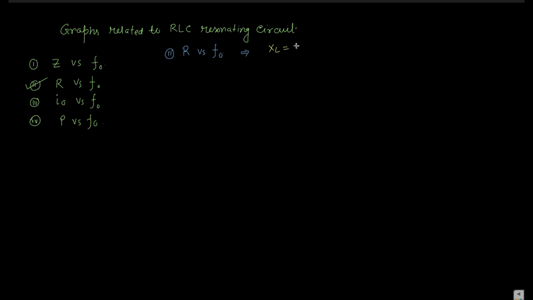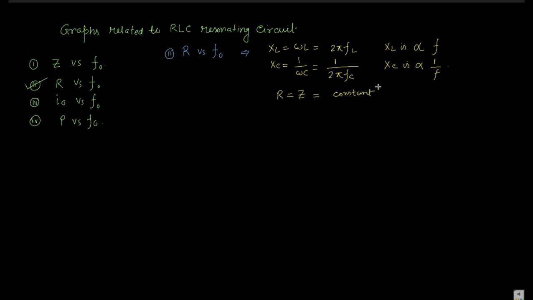XL is equal to omega L, which is 2 pi FL, that is, XL is directly proportional to F. Then XC becomes 1 by omega C, that is 1 by 2 pi FC, so XC is inversely proportional to 1 by F. And R is nothing but Z, a constant term.